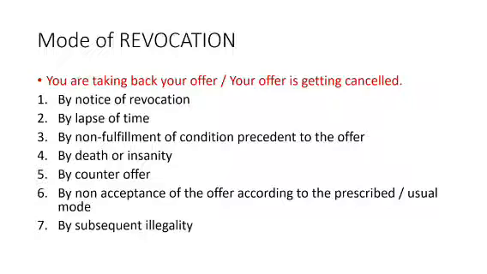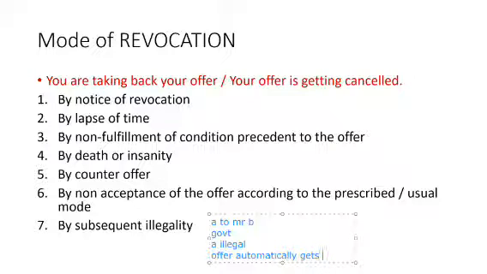The next one is by subsequent illegality. What do you mean by subsequent illegality? See, I am selling a product A to Mr. B, and the government announces that selling of product A is illegal. Now what happens here? This offer will automatically get revoked or cancelled. Hope you got this point.